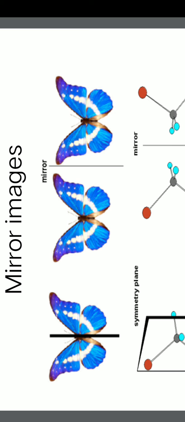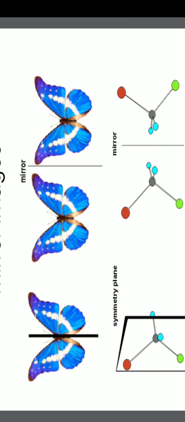You can see here the butterfly. They are mirror image butterflies, but the difference here is that on the butterfly on the left side there is a symmetry, there is an element of symmetry. That means the butterfly can be equally divided into two parts. That means it can have two symmetrical parts. If such a symmetry element is possible, if there is any possibility that the molecule can be divided into two equal parts, then there is a possibility that it can be superimposed.